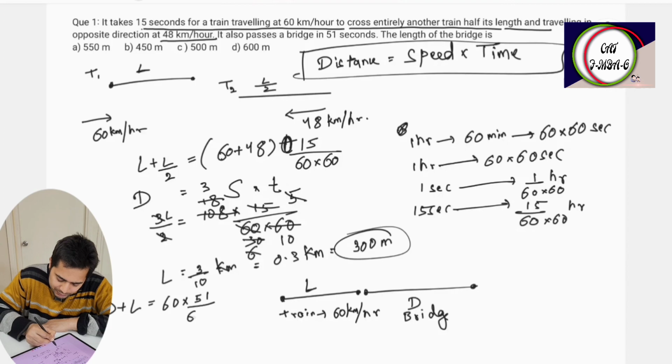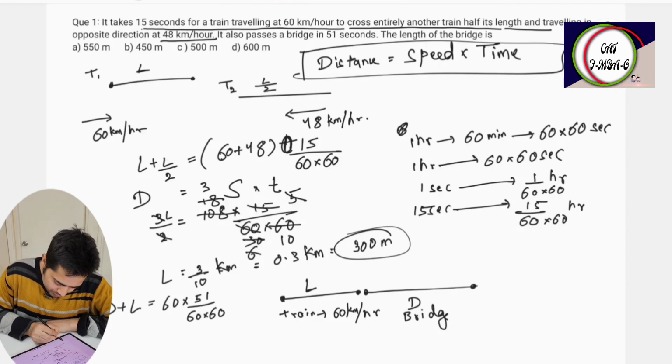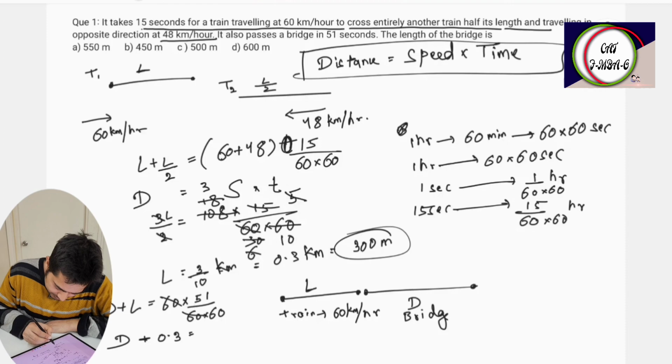So 51 by 60 into 60. Here D plus, what was the length? Length is 0.3 is equal to... so 60, 60 get cancelled, and we get 17 by 20.